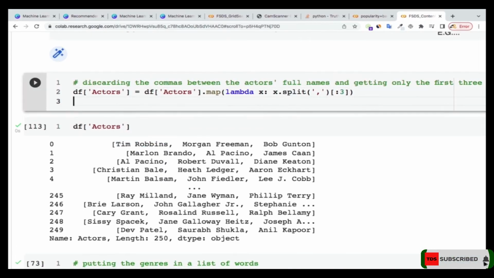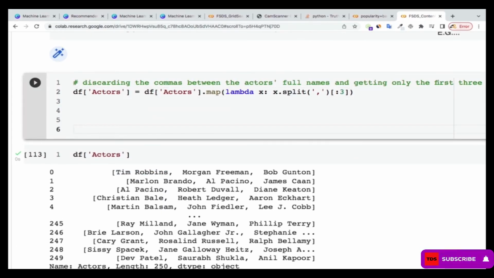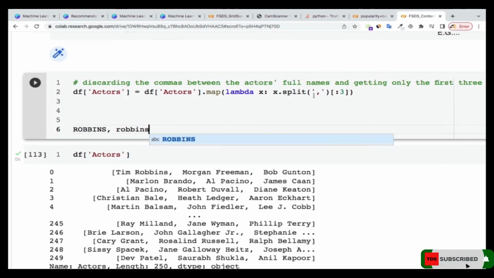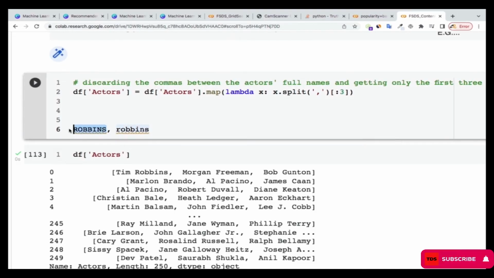So for instance, if someone's name is spelled like Robbins, like this, Python would treat this name differently from the same person whose name they spelled as robbins in small letters. So it's going to be just a duplicate actor who is being repeated several times in there.